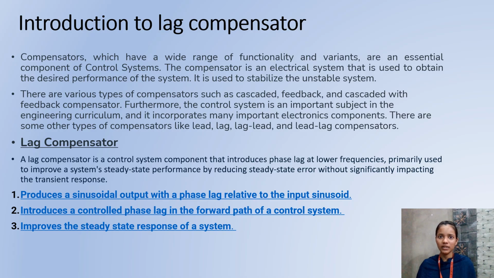Furthermore, in control systems, there are three types of compensators present. First one is lag compensator, then lead compensator, and lag lead compensator. What is meant by lag compensator? This lag compensator is a type of compensator, an electronic system which is used to introduce the phase lag at lower frequencies. It is primarily used to improve the system steady state performance. It improves by reducing the steady state error without significantly impacting the transient response.